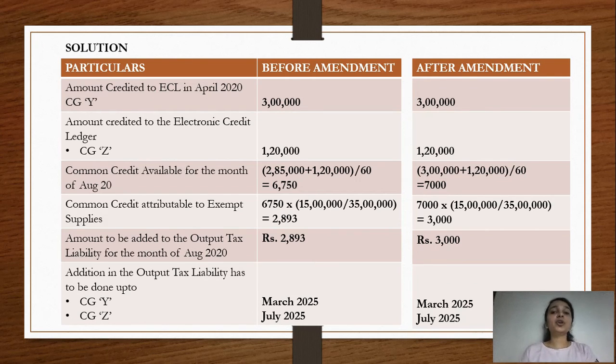I hope you have understood this very, very important amendment, and you may make a note of the example so that it becomes clearer to you how the amendment is impacting and how it will save the government from the revenue loss which would have happened in the previous scenario.